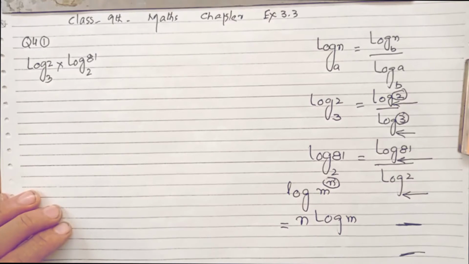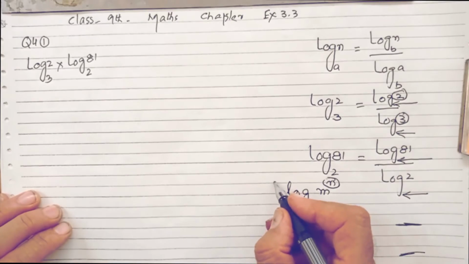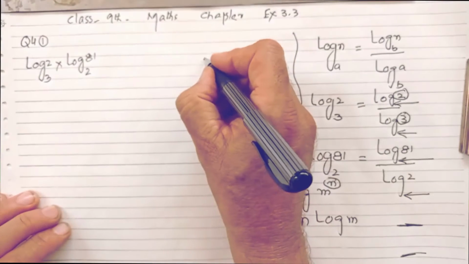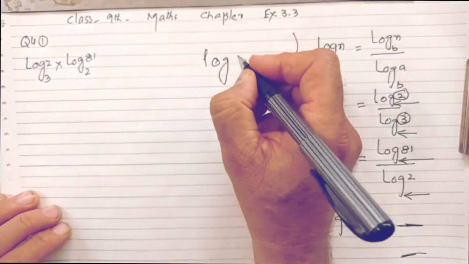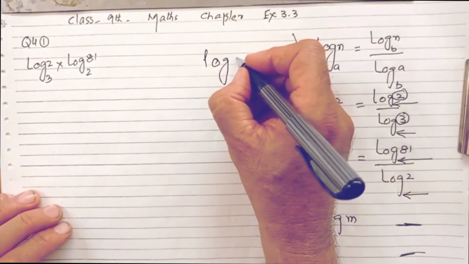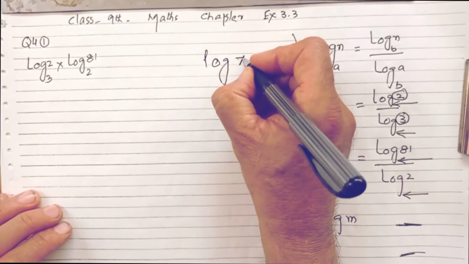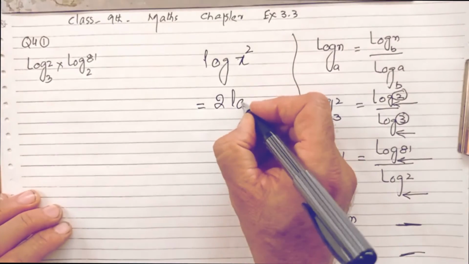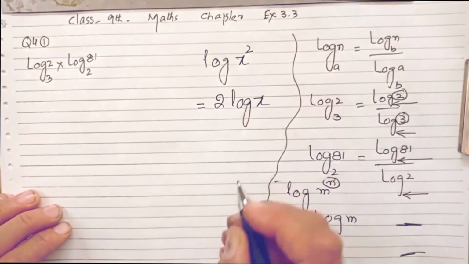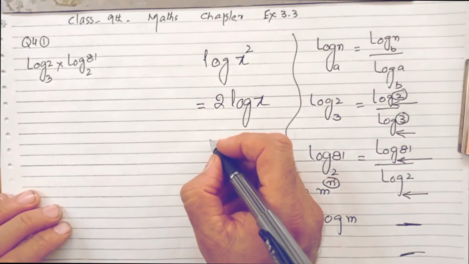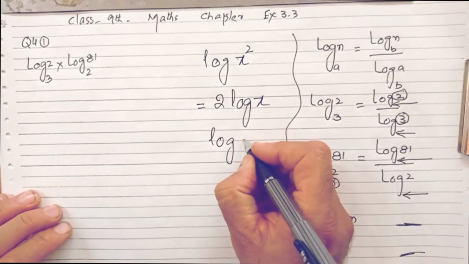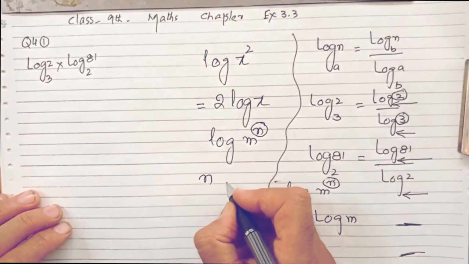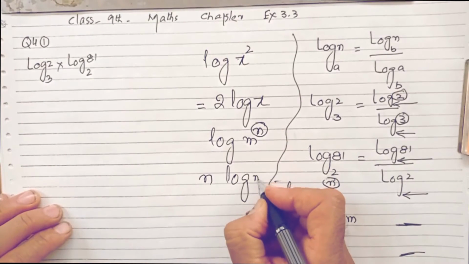One more example of this, that is log x square, so 2 log x, log m raised power n, so this n comes here and log m.